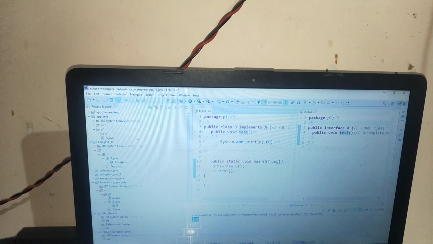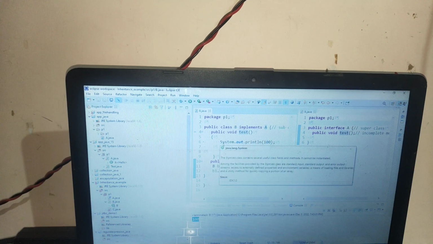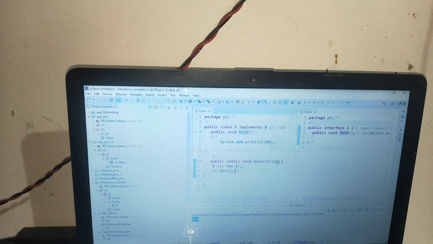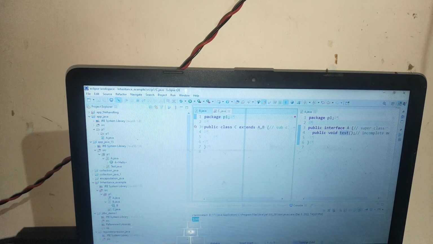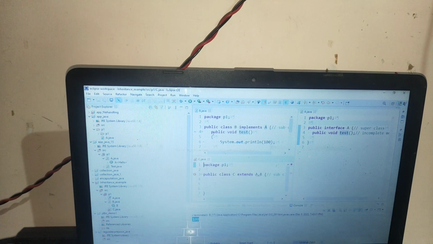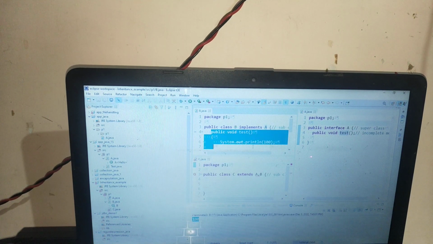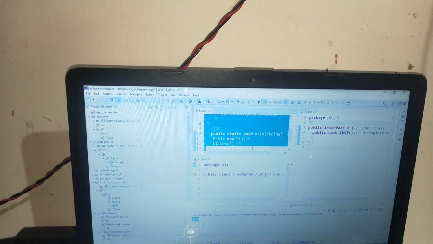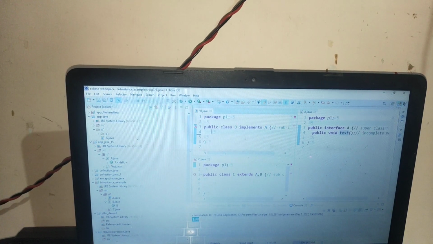It is an interface. If you want to perform multiple inheritance, how can we achieve multiple inheritance? I will add one class C, and here I will not implement anything. I just will not implement here.